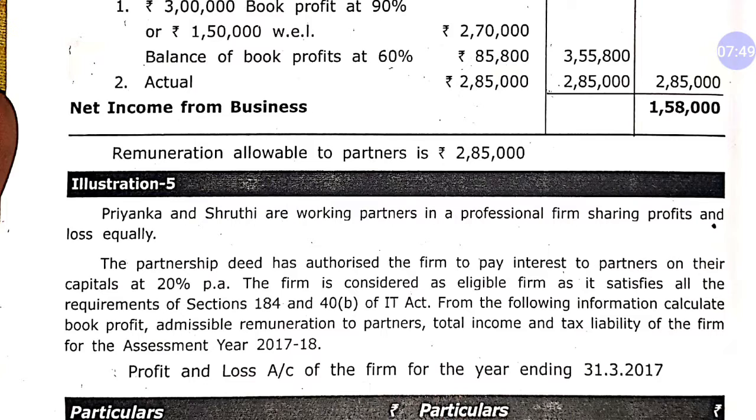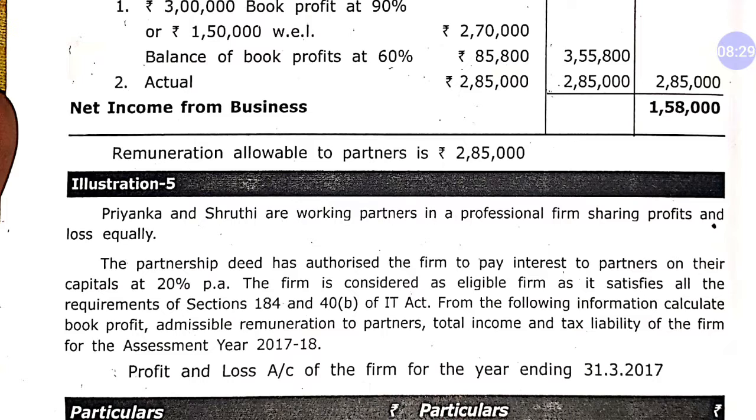So dear student, the requirement of section 184 is in our first PDF, which is already on your Moodle account for this chapter. So please go through the section 184 requirements. From the following information, calculate book profit, admissible remuneration to partners, total income and tax liability of the firm for the assessment year 17-18. So these are the requirements in this question: admissible remuneration to the partners, total income and tax liability of the firm. Okay, so we will have to solve this question step by step.